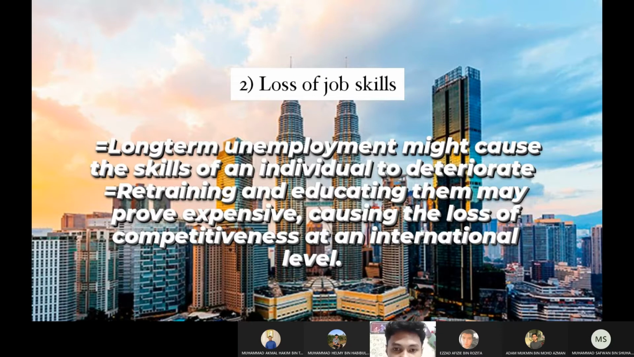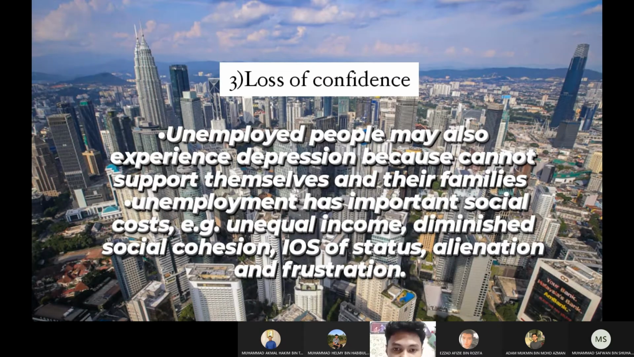Loss of confidence. An employee may also experience depression because of debt and their families. We may have social costs, for example, unequal income, diminished social awareness of status, and frustration.